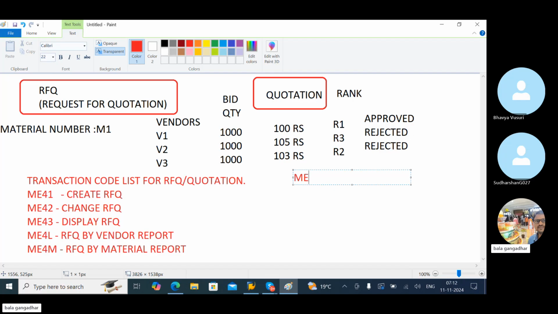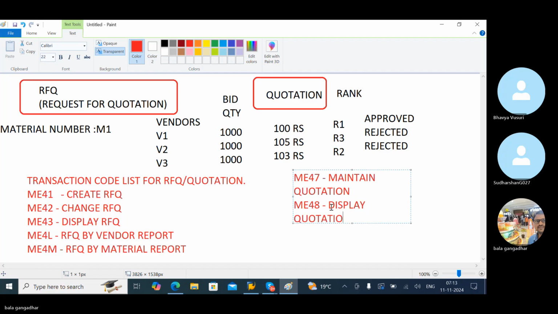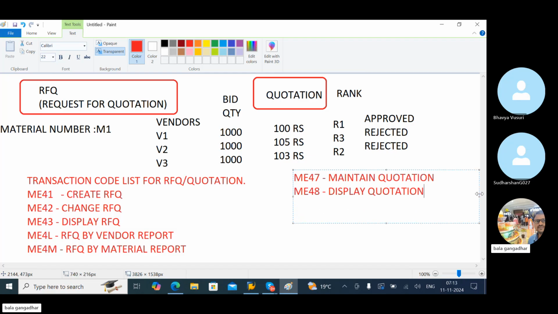Next one, ME47 maintain quotation. ME48 change quotation or display quotation. ME49 price comparison.